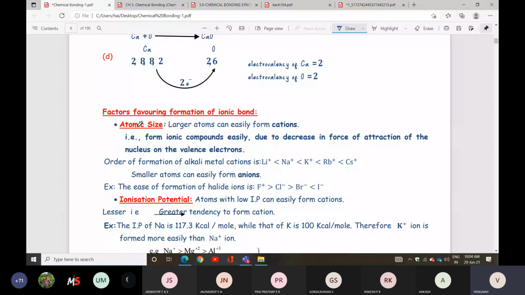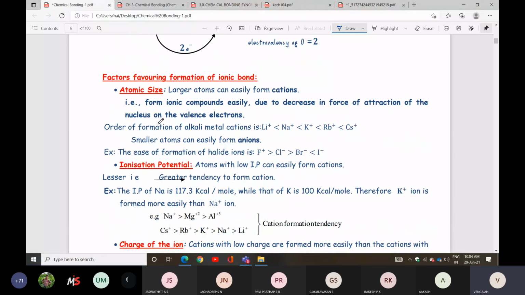Smaller atoms can easily form anions. Smaller atoms can form anions easily. So larger atoms can easily form cations. This will be anions. This will be cations.